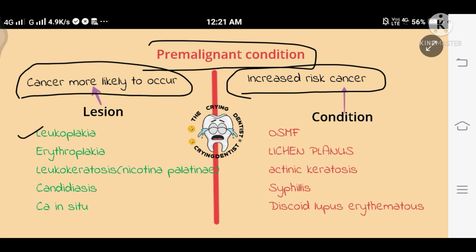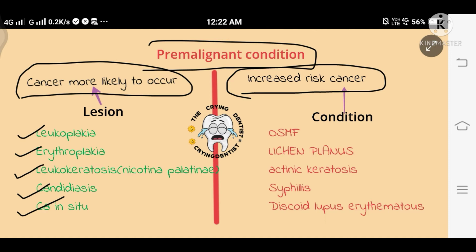First we have leukoplakia, where you can see white patches in your mouth. Erythroplakia shows red velvety patches. Then leukokeratosis, or stomatitis nicotina. Candidiasis is a fungal infection. Carcinoma in situ means the earliest form of cancer.